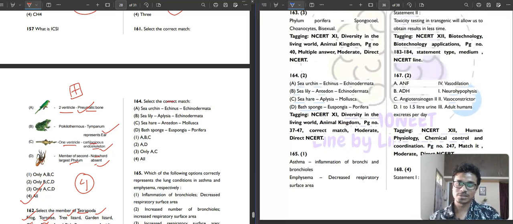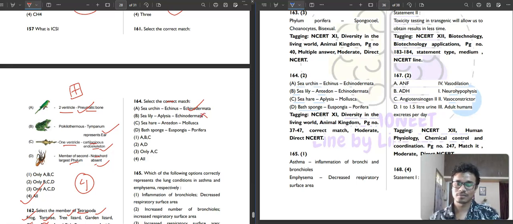Select the correct match. Sea urchin, Echinus, Echinodermata. Correct match it is saying, okay. Correct match. So, this is correct. Sea lily, Apsila, Echinodermata. No, sea lily is Antedon, not correct.